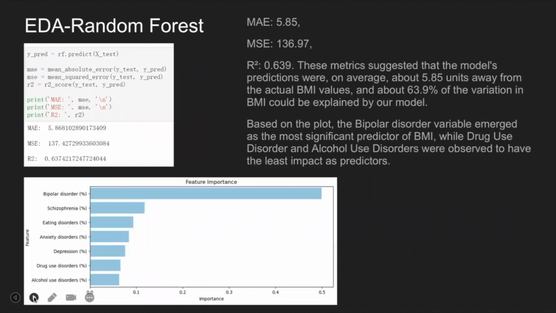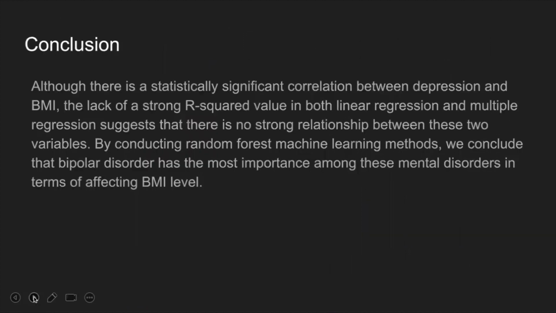And from random forest analysis, we can also get some information. In conclusion, the correlation between depression and BMI is statistically significant. However, the weak R-squared value in both linear and multiple regression indicates a lack of strong relationship between the variables. Using random forest machine learning, we find that bipolar disorder is the most influential mental disorder affecting BMI levels.